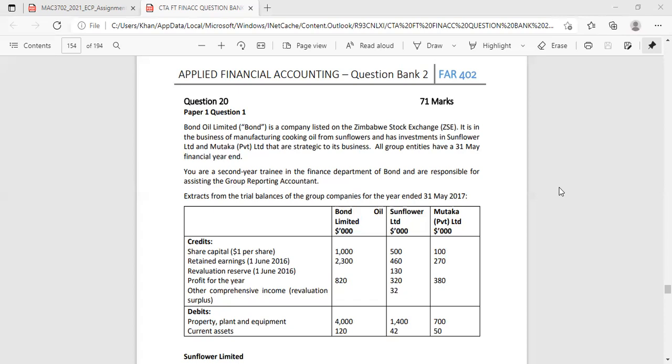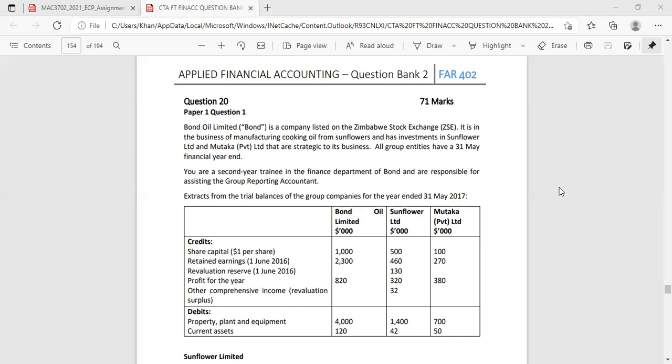So they say Bond Oil Limited, Bond, is a company listed on the Zimbabwe Stock Exchange. It is in the business of manufacturing cooking oil from sunflowers and has investments in Sunflower Limited and Mutaka PVT that are strategic to its business.